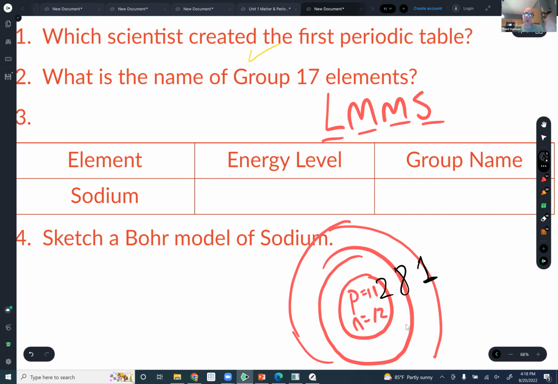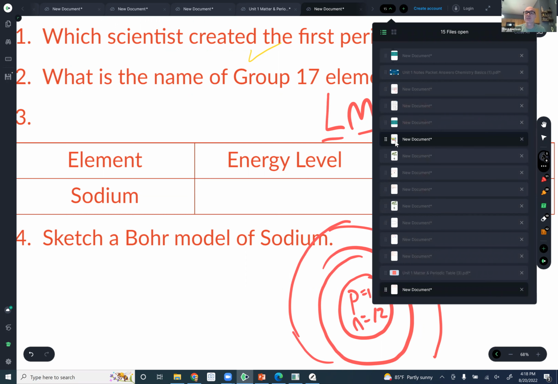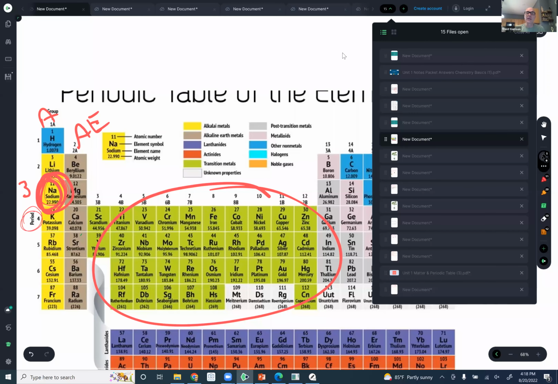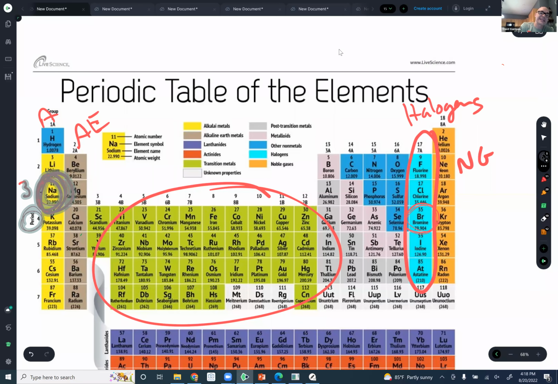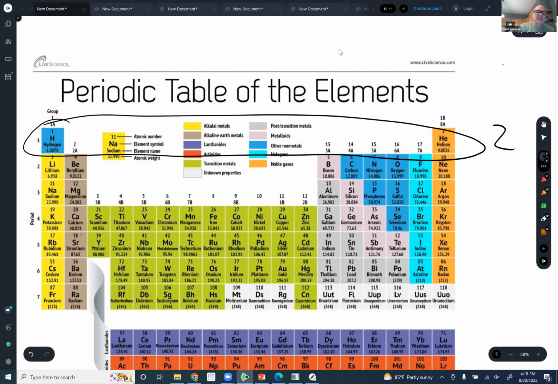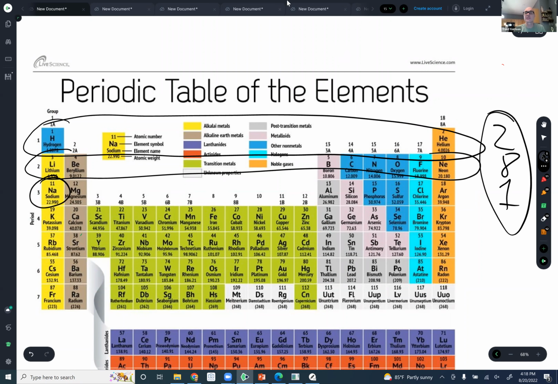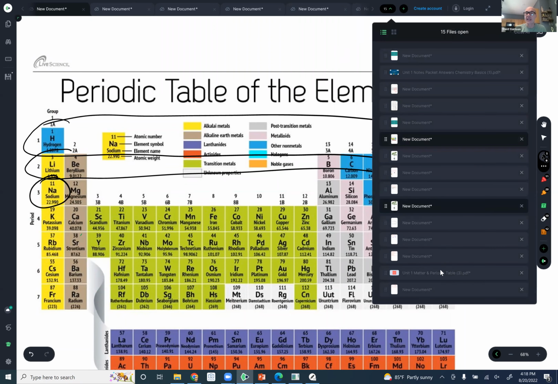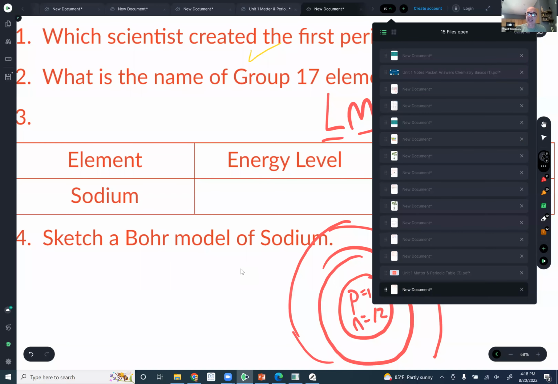That gives me 11. You're saying, well, how did I know that that's how many electrons in this Bohr model? Well, we have to go back to our periodic table, and we have to mesh with everything that we see on the periodic table. You can memorize it, but that's asking a bit much of you. I'm asking you just to be able to utilize your periodic table. So if we look at the first energy level, there are 2 elements. If I look at the second energy level, I would have 8 elements, and on the third I would have 1 where it is located. Those are the numbers that we then are going to utilize in our Bohr model: 2, 8, and 1.